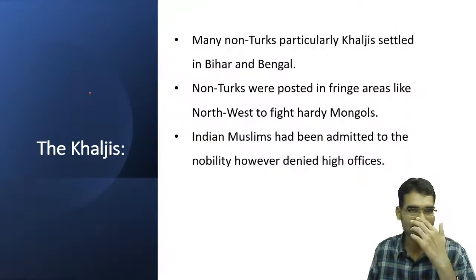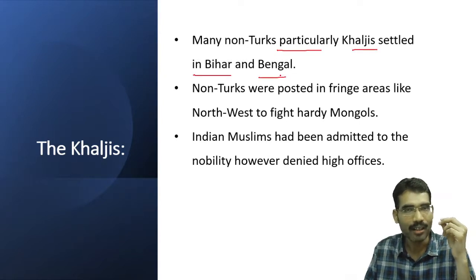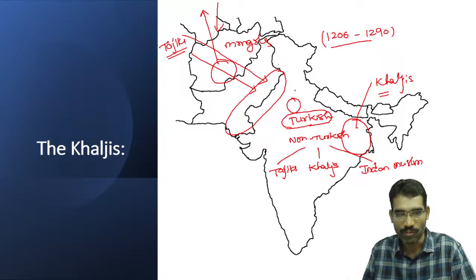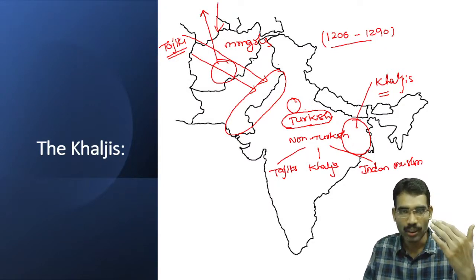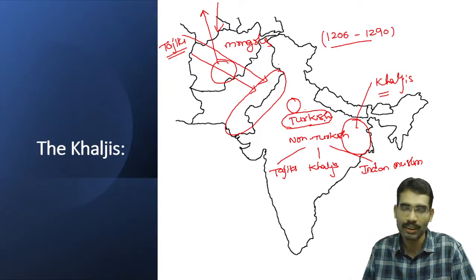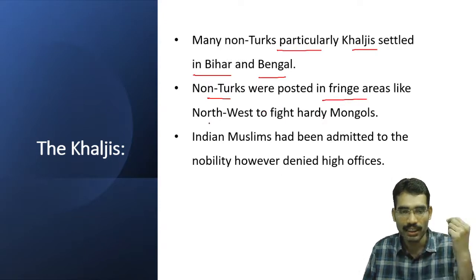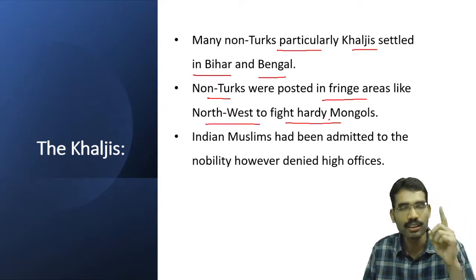Under these circumstances, many non-Turks, particularly Khaljis, settled in Bihar and Bengal because it is far away from Delhi. In Delhi, a power Game of Thrones was going on, so they settled in areas far away from Delhi. Non-Turks were posted in fringe areas like the northwest to fight the hardy Mongols.